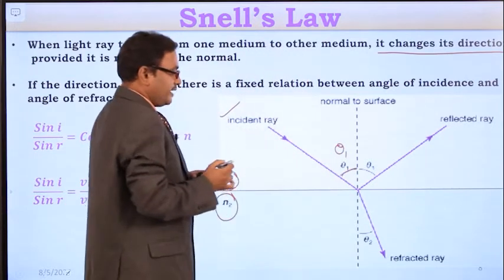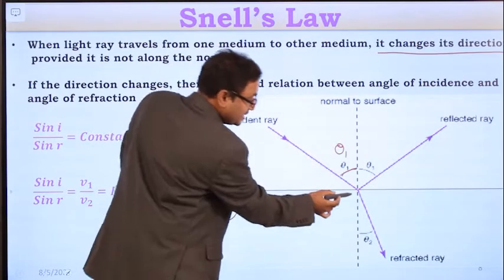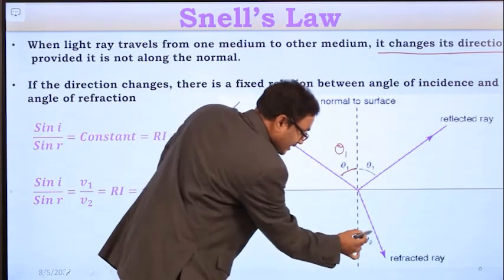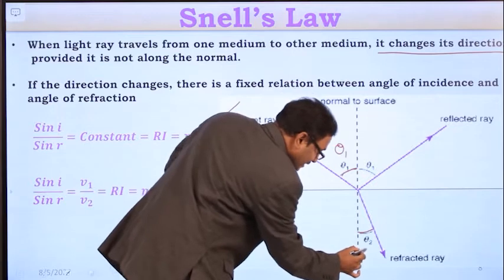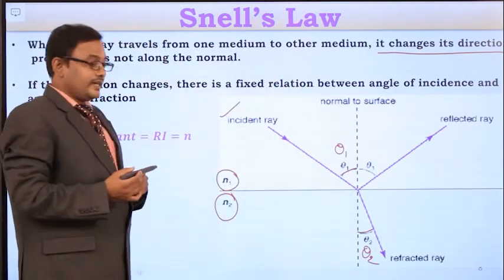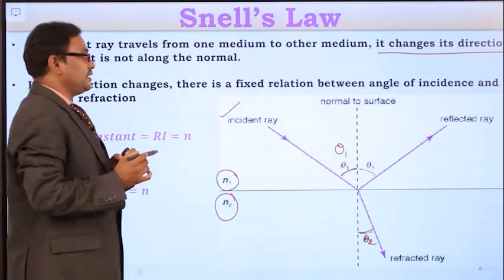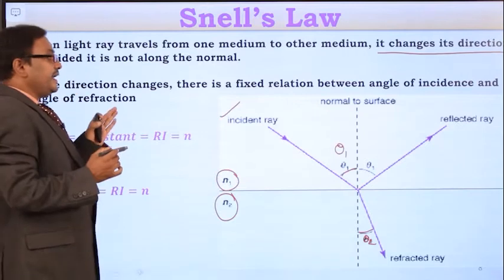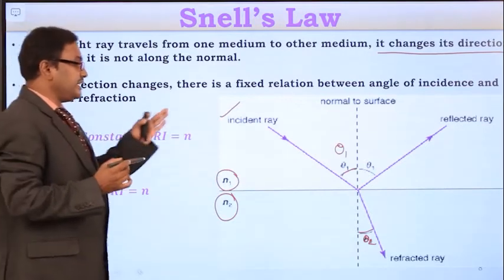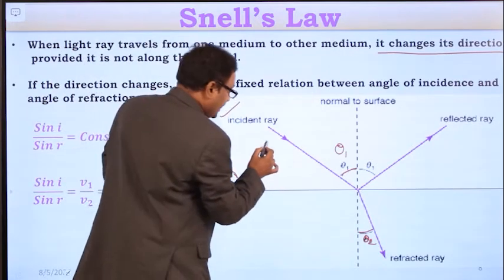Whenever this light ray enters into the second medium, it changes its direction, and it is maintaining an angle theta 2 with respect to the normal. Whenever the light ray changes its direction, it maintains a fixed relation between the incident angle and the refractive angle. Let us assume another light ray.